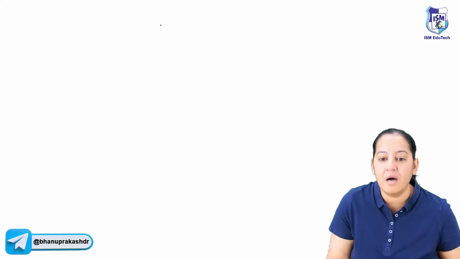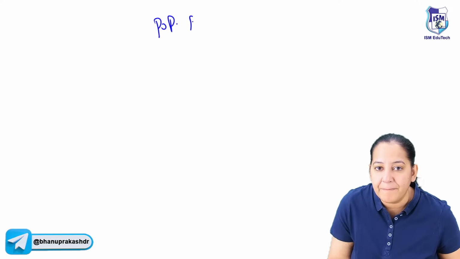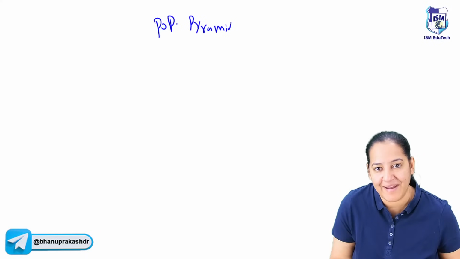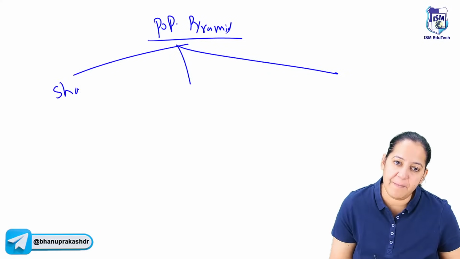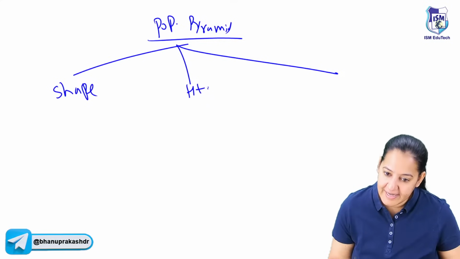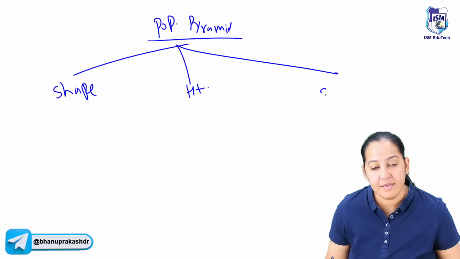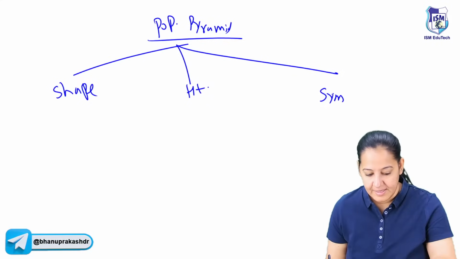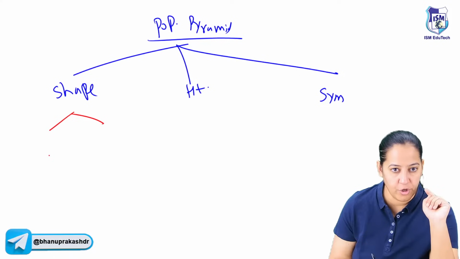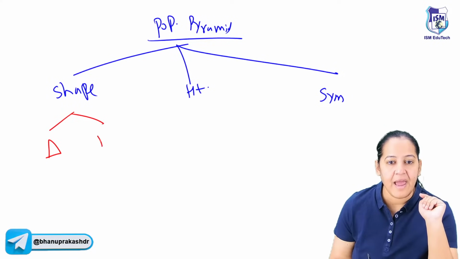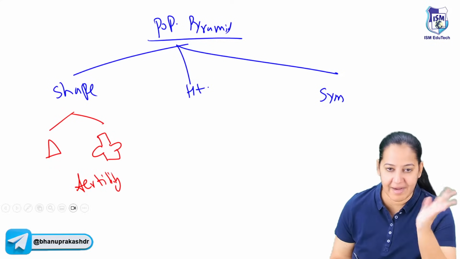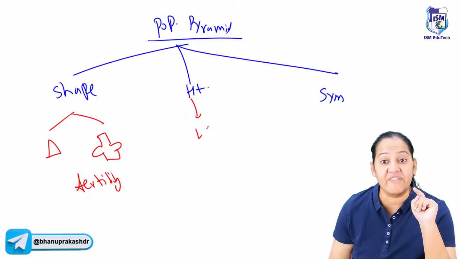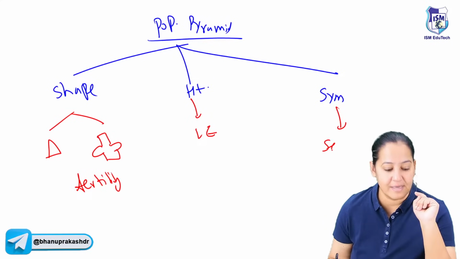So in a population pyramid, you get three questions. What is the shape indicating us? What is the height indicating us? And what is the symmetry indicating us? Tell me the answers. Shape, there are two types of shape. I told you, triangular or conical and dumbbell shape. So shape is indicating us the fertility pattern of that country, based on which developing and developed country. Height indicates us life expectancy and symmetry indicates us sex ratio.